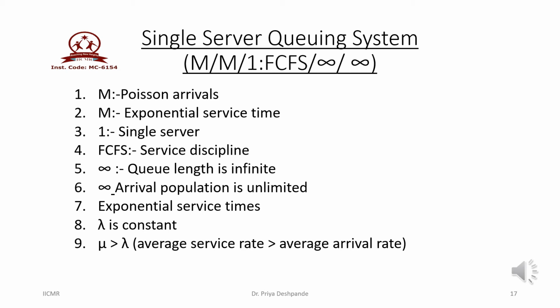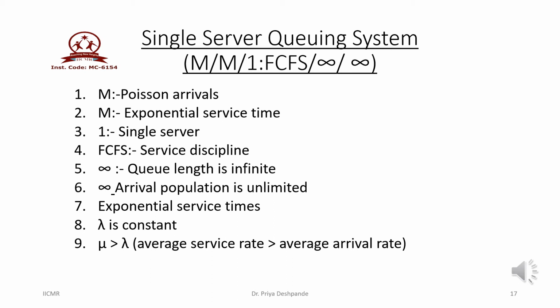The first infinity symbol denotes the queue length. Here infinity means queue length is infinite, that is, any number of customers can come and stand in the queue. The second infinity symbol is used to denote the size of the calling population. So calling population is infinite.